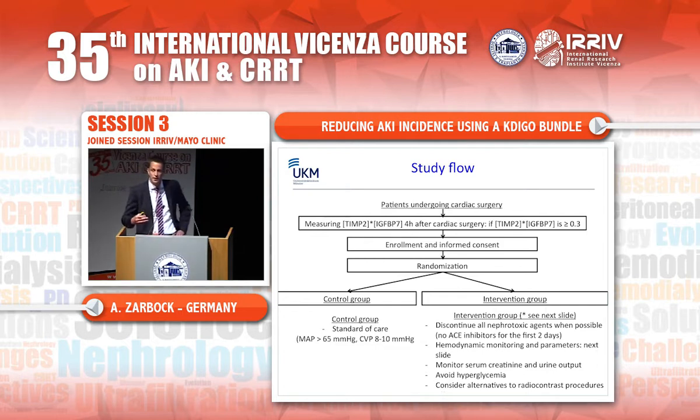And here we implemented the KDIGO bundle in high-risk patients, so we discontinued all nephrotoxic agents when possible. We also stopped ACE inhibitors and ARBs for 2 days because there is some literature suggesting that the use of ACE inhibitors in the perioperative period is associated with an increased risk to develop an acute kidney injury. We optimized the hemodynamic situation. I will show you the algorithm on the next slide.